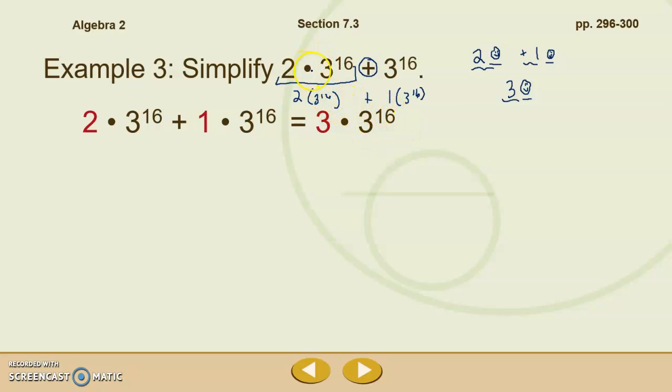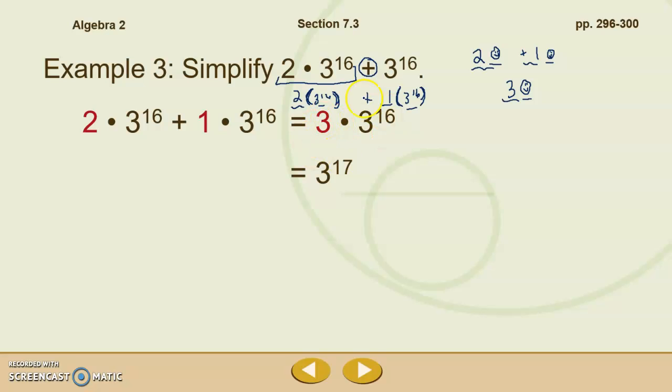Again, this multiplication symbol seems to trip people up. So if you want to rewrite that so that you don't have this dot or this X here, and maybe you just have parentheses instead, I personally think that's easier. For me, it denotes that there is a separation here, and I'm not changing my base and my exponent. All I'm changing is the leading coefficients. That's what I'm combining. And that multiplication symbol just, in my mind, doesn't help me see that. So parentheses tend to work better for me. You may not have a problem with that at all. Again, for me, I like parentheses over the multiplication symbol. I also like to read that as groups of. 2 groups of plus 1 group of equals 3 groups of.